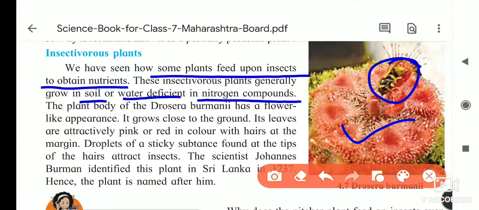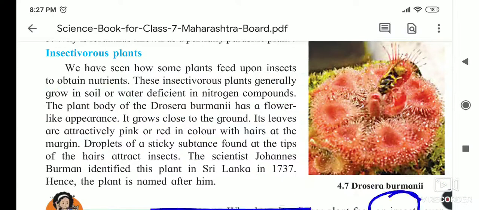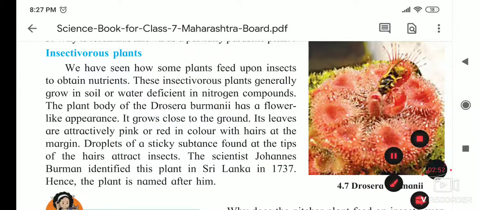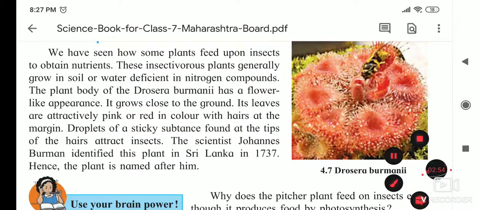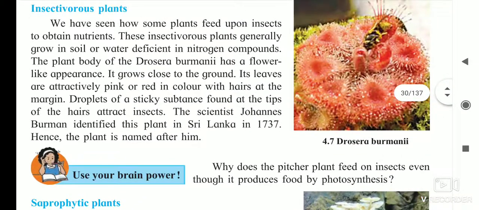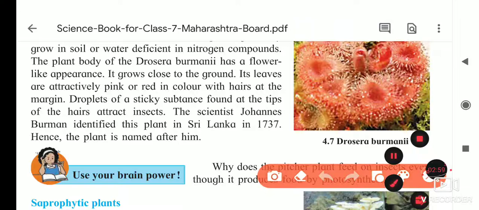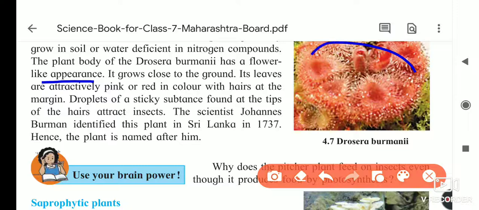The plant body of Drosera burmannii. If you see this, it has a very attractive name, and its appearance is also very attractive. But these are very dangerous for the insects. Drosera burmannii has a flower-like appearance. If you see in this picture, it is looking like a flower, and it grows close to the ground, meaning its height is not so high. Its leaves are attractive, pink and red in color.